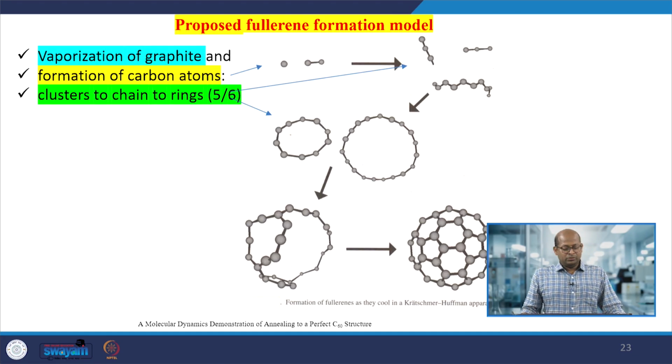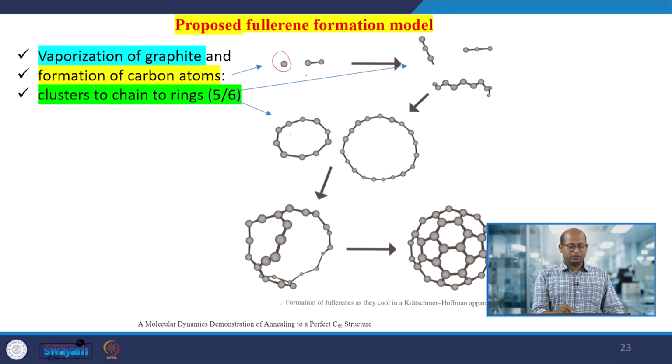Okay. Now, one proposed model of how fullerenes form from carbon plasma. Initially we take a carbon material, graphite, which is heated to an extremely high temperature and forms a plasma.